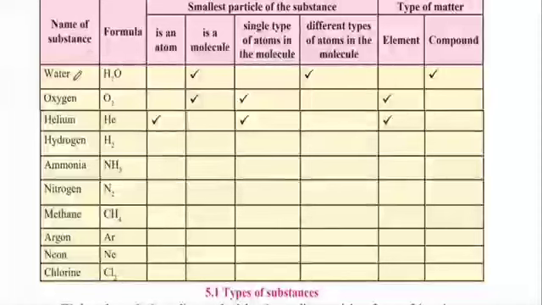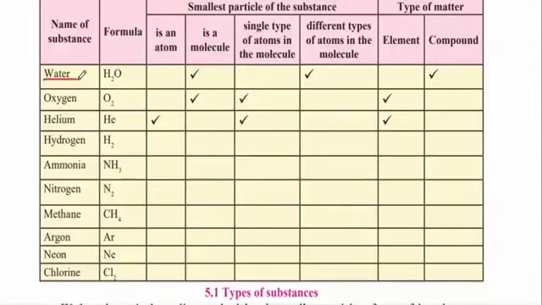So let us see the first example. The first example is very common, and that is water. The formula for water is H2O, which is 2 atoms of hydrogen and 1 atom of oxygen. Hydrogen is denoted by H and oxygen by O. So is it an atom? No, because it comprises more than 1 atom. Therefore it is a molecule, because a molecule is nothing but more than 1 atom combined together.